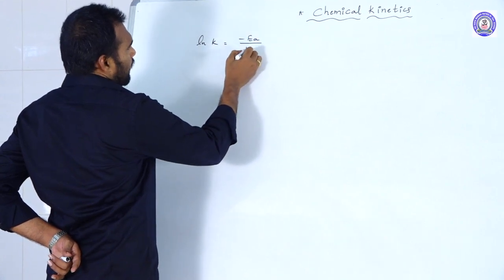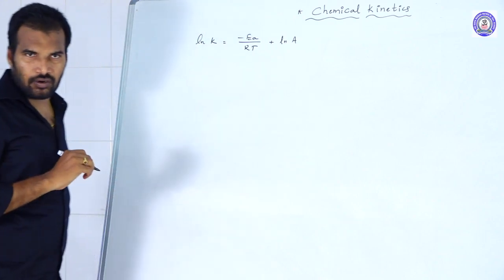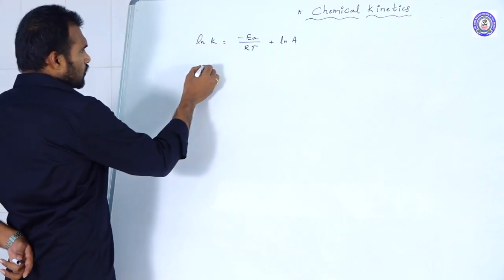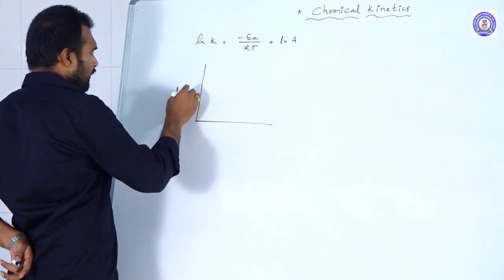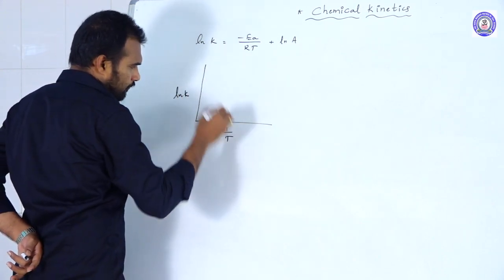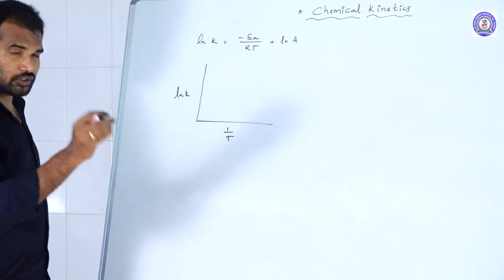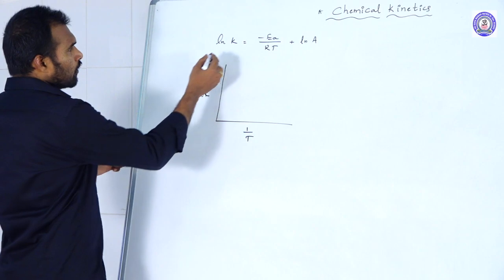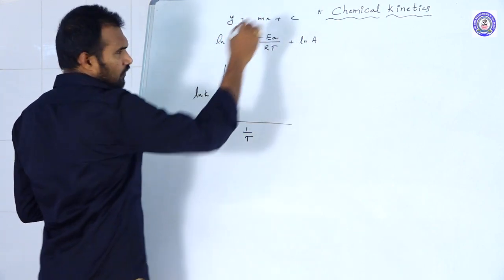Effect of temperature: we know that ln K is equal to minus EA by RT plus ln A. That is the equation we got. So from this equation, suppose they ask you to draw the graph between ln K versus 1 by T. What is the slope of the graph, and is it a positive or negative slope? You just write y is equal to mx plus c.